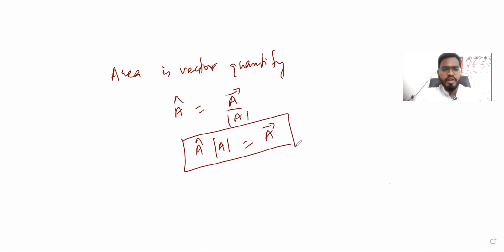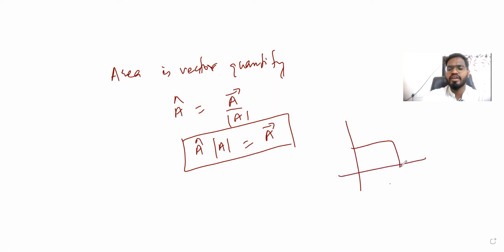Correct. Now the direction of area, as I told before also. Suppose this is A, this is B, this is C, and this is D, and we are considering it like this. In this direction it is positive, in this direction it is negative. The plane is the xy plane, right? So perpendicular to that is the z axis, that is for sure.